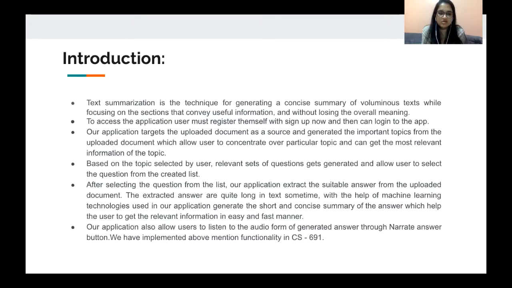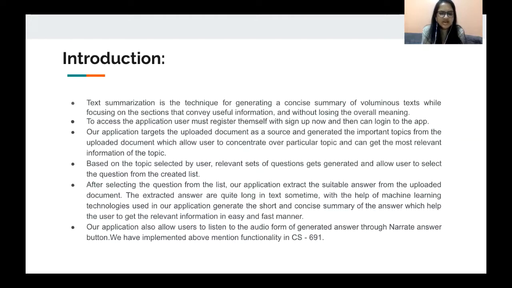Only then can he log into the app. Our application also targets the uploaded document as a source, and the important topics generated from the uploaded document allow the user to concentrate on a particular topic, and he can also get the most relevant information on the topic. Based on the topic selected by the user, a relevant set of questions is generated, and the user can select a question from the drop down list. After one particular question is selected from the list, our application will extract a suitable answer from the uploaded document.